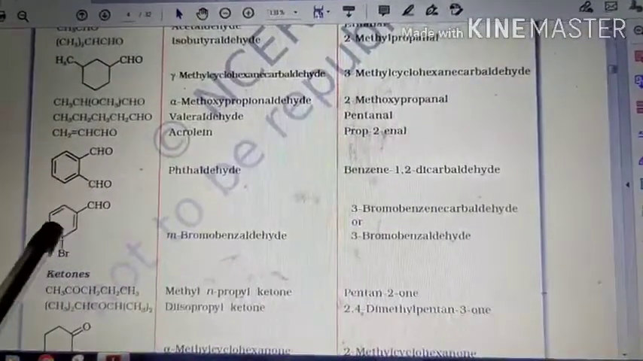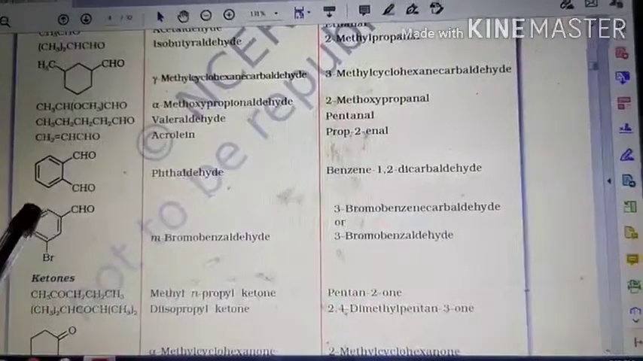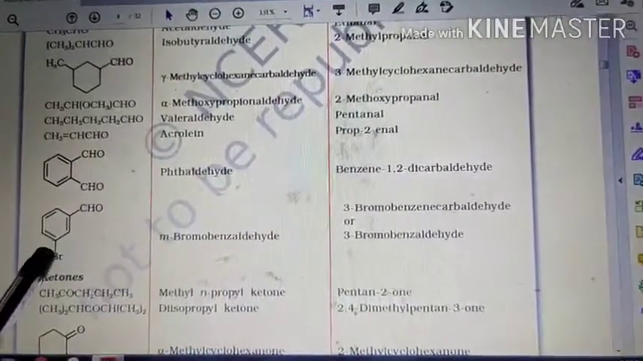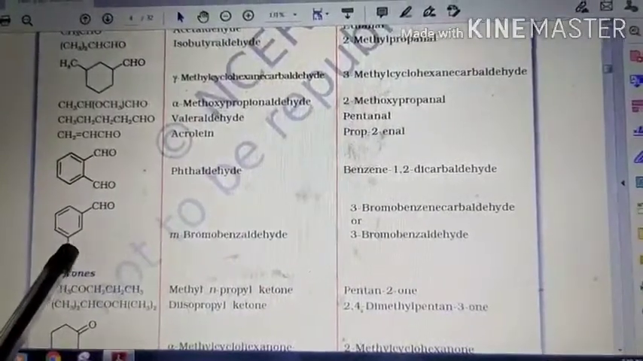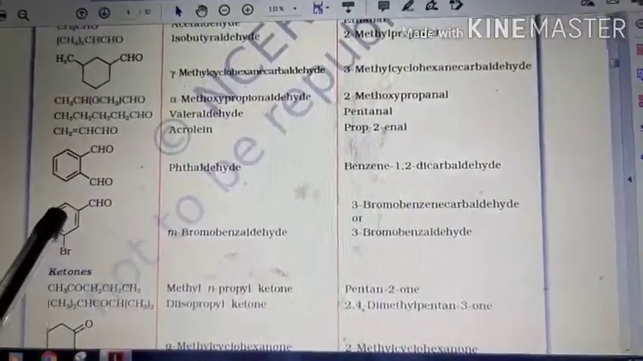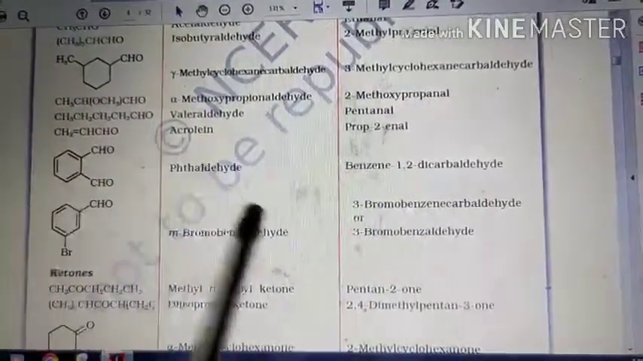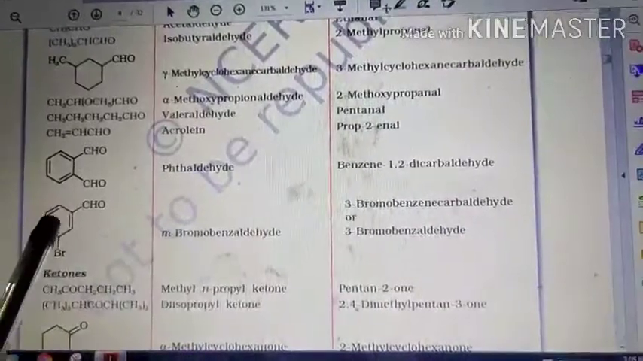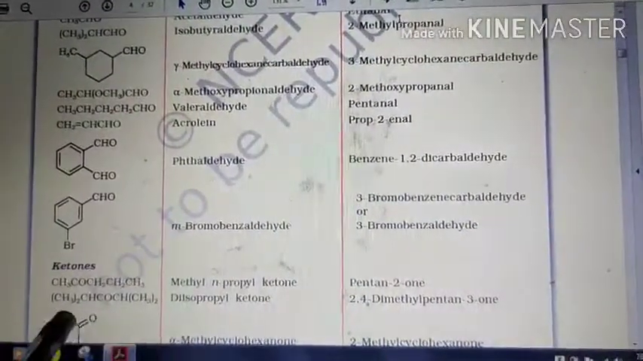So here, the aldehyde group is there. That carbon atom is 1. If you come from this side, 1, 2, 3, 4, 5, bromine is there. But if you come from this side, 1, 2, 3, bromine is there. So whichever is less, that you have to write. That means 3-bromo benzene carbaldehyde, or it can be written as 3-bromobenzaldehyde. Okay. So like this, ketones are there.